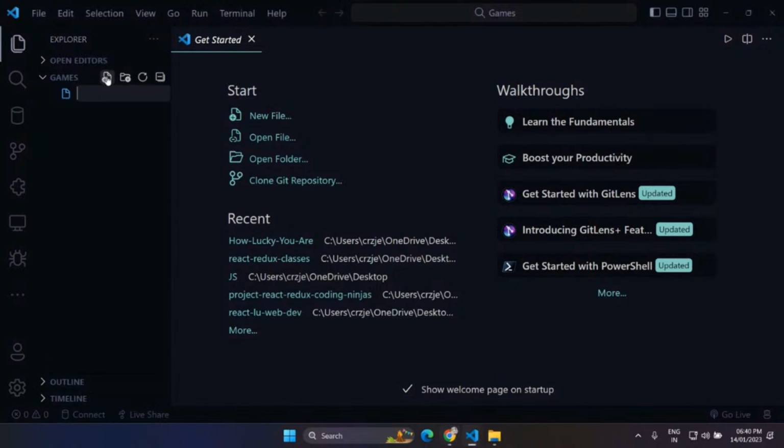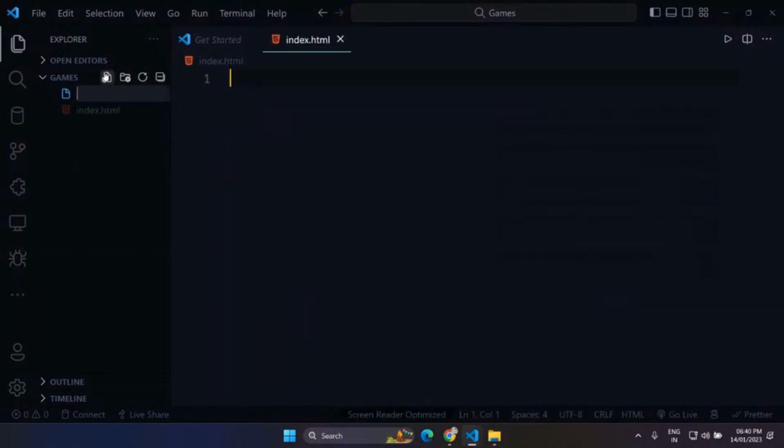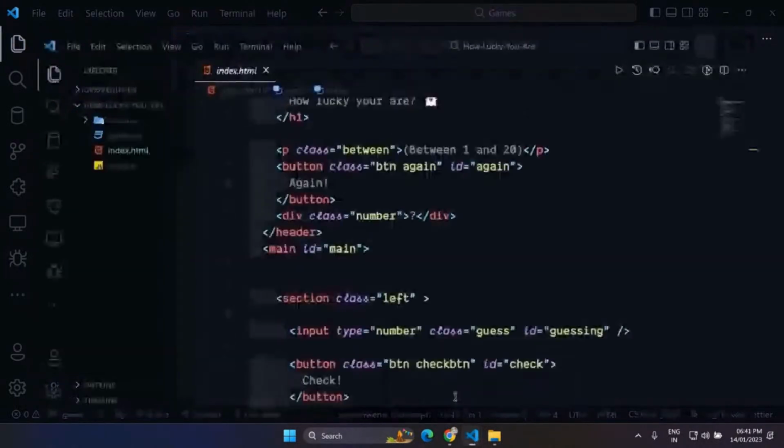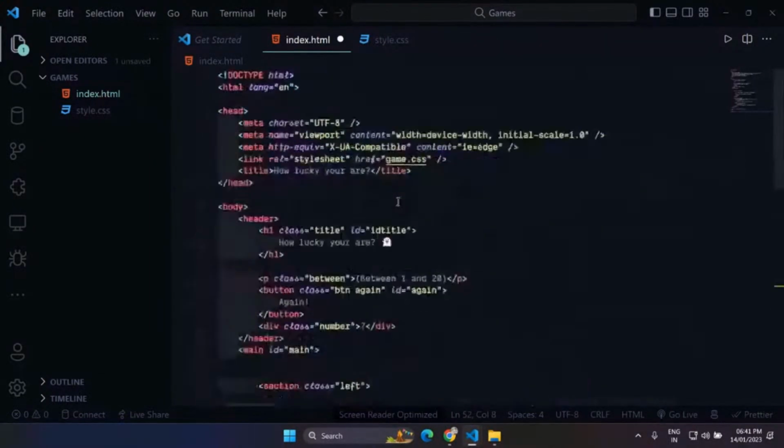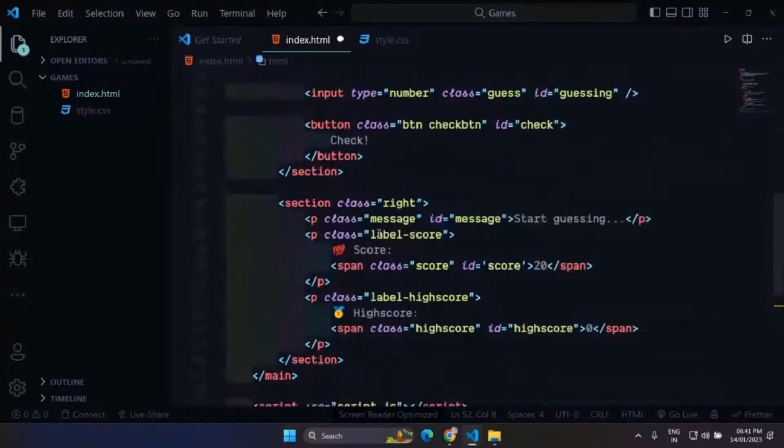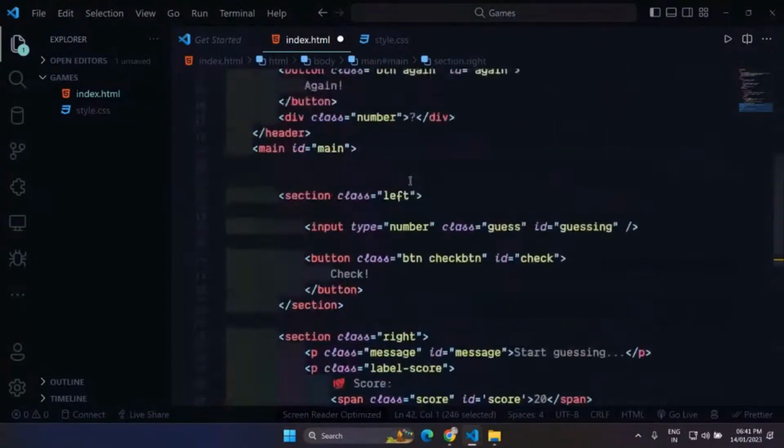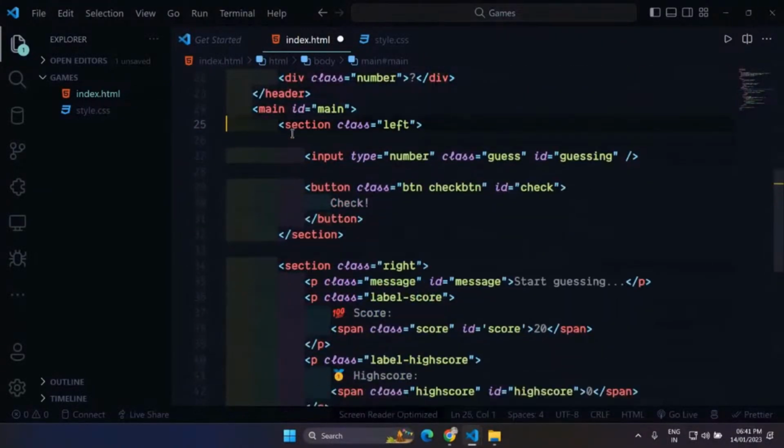Okay, so inside this, let me create an index.html file, and let's also create a style.css. Inside this, we will have all of our CSS, and I'm not going to cover the HTML and CSS part. I'm just going to copy and paste the HTML and CSS. So let me paste the HTML here. Anyways, HTML is super easy, less than 50 lines actually. I have a lot of spaces here.